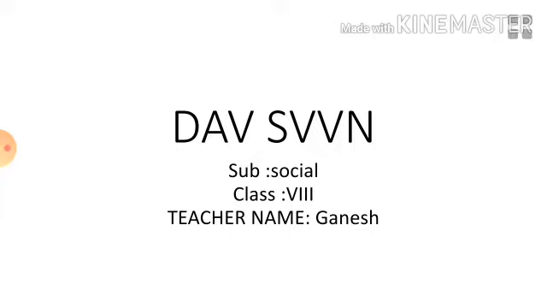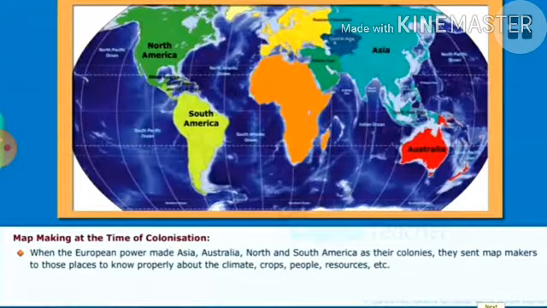Today we will continue lesson number 1, that is reading the maps, analysis map, class 8th. As we know, there are 7 continents. We could see over here the biggest continent is Asia, then Africa, North America, South America, Europe, Australia. So these continents were